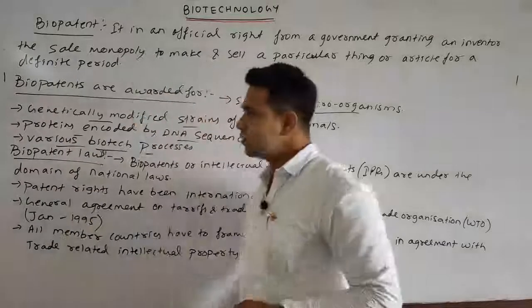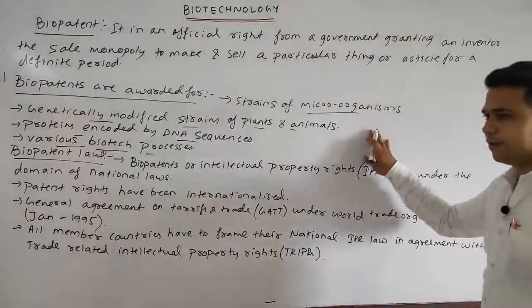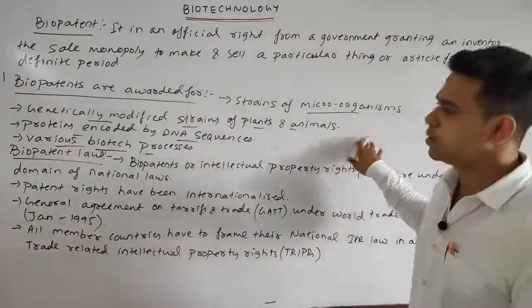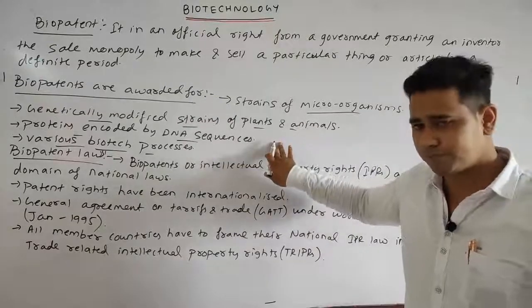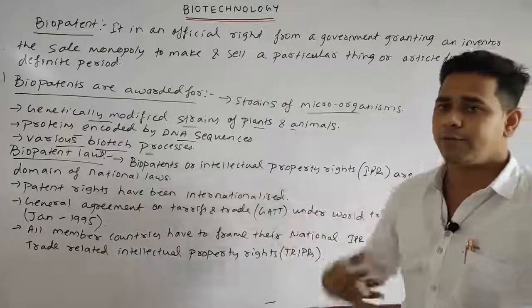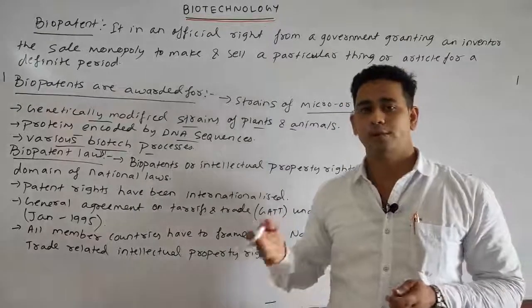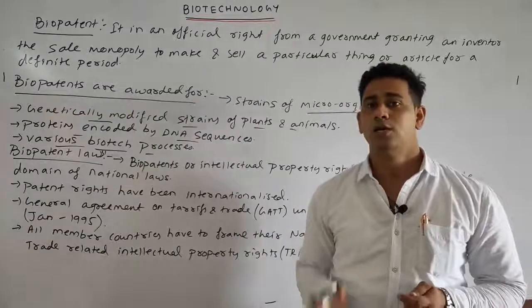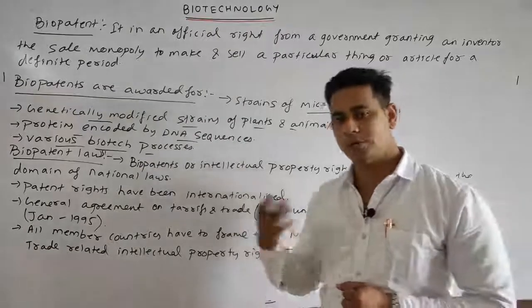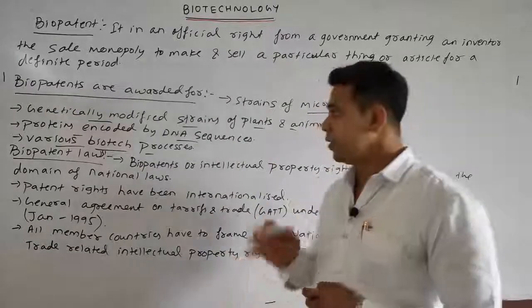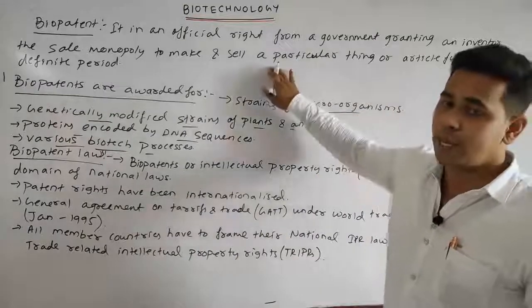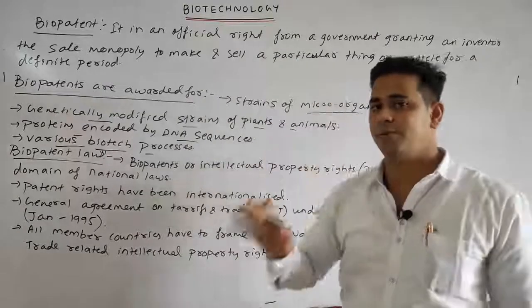So for these four, basically, the biopatent, or the right, is awarded.